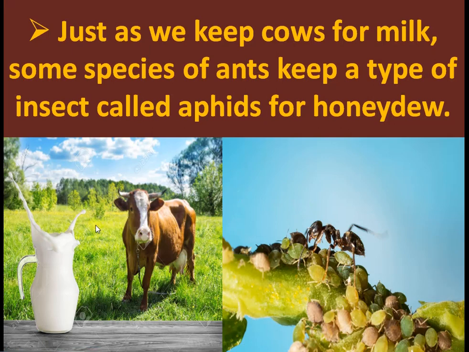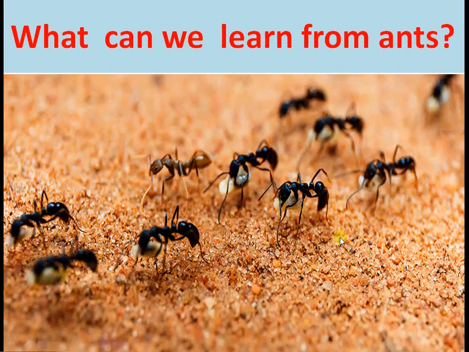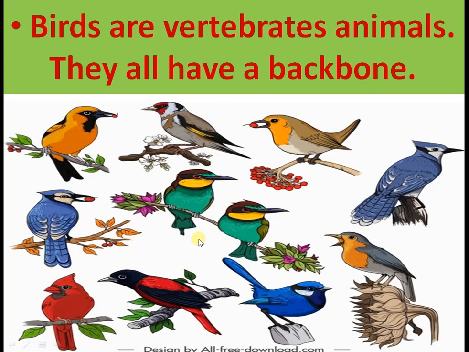Just as we keep cows for milk, some species of ants keep a type of insect called aphids for honeydew. Like us, ants are good farmers as well. They cut leaves into pieces and create a bed to grow a type of fungus which they eat. What can we learn from ants? Ants are hard workers. They can work in a group. They live together.